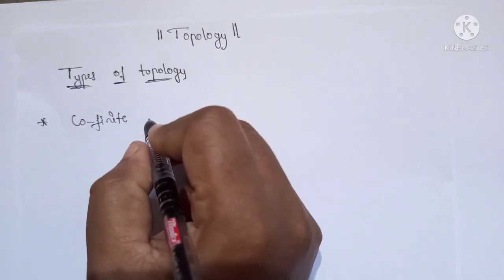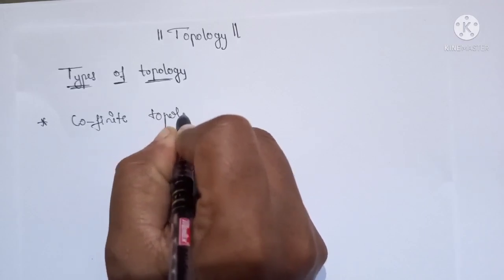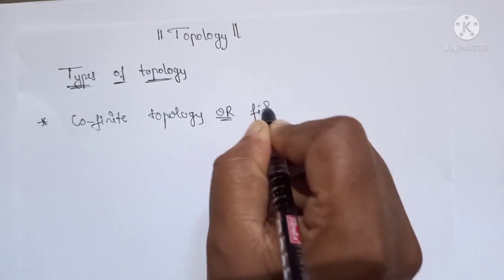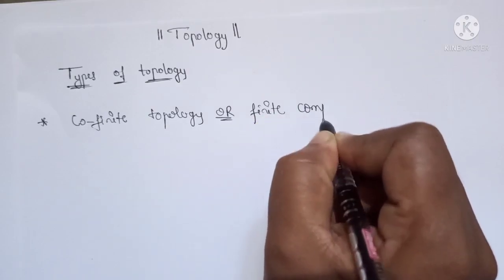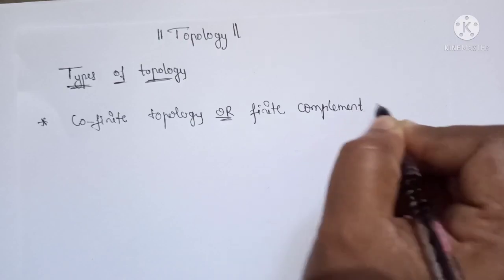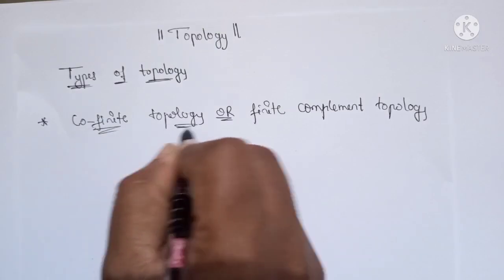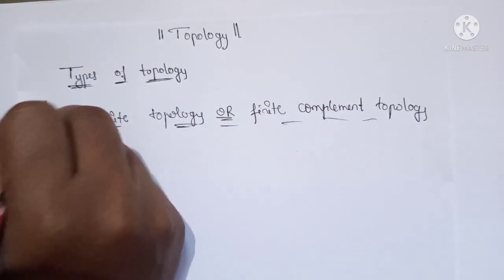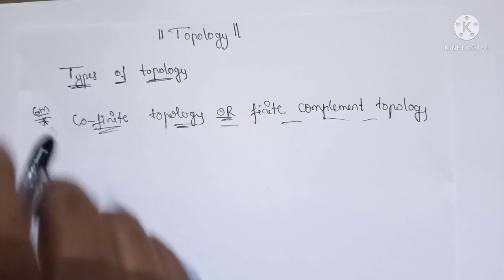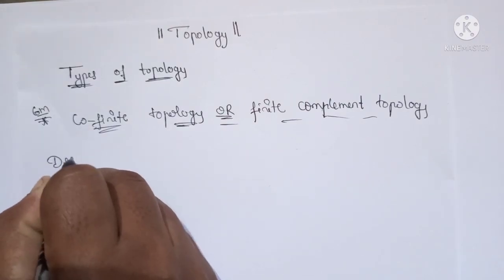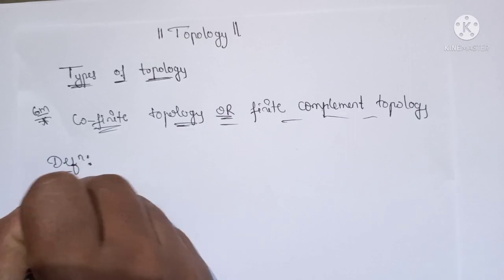or it is also called the finite complement topology. So this is very important for 6 marks. That means we define this one and even prove the definition of this cofinite topology. Okay, first let us define what is a cofinite topology.